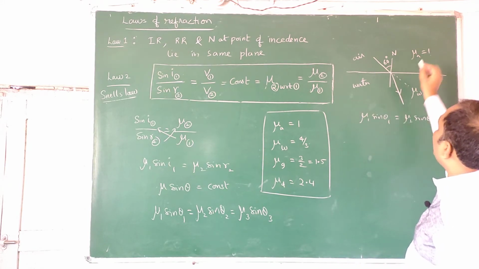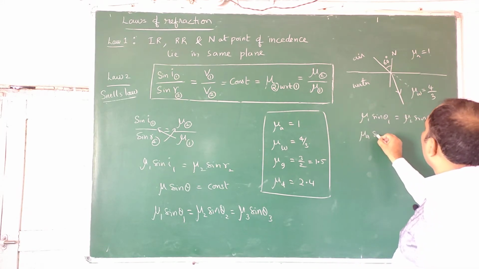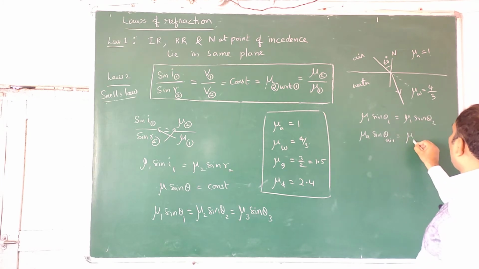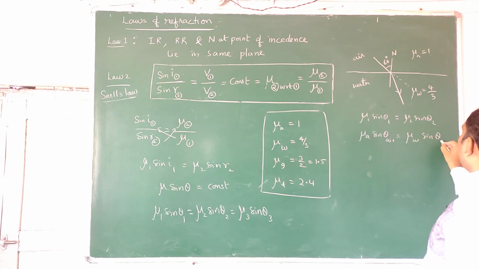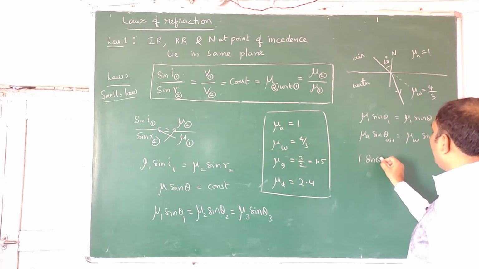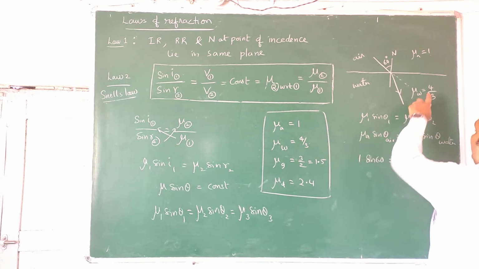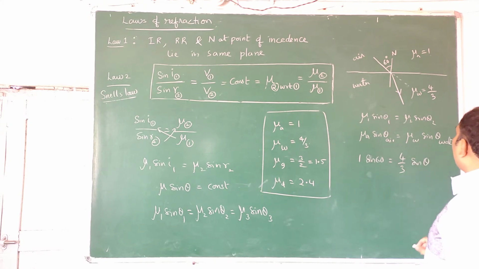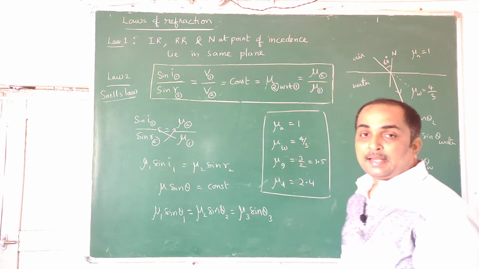This is the refractive index. Mu in air, sine of angle of incidence in medium air, is equal to mu of water, sine of angle of refraction in water. You know mu air is 1, sin 60 is equal to mu water, 4 by 3, sine of angle of refraction in water. So this is nothing but sin R, we will get it.